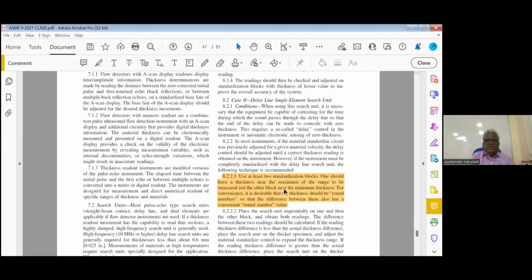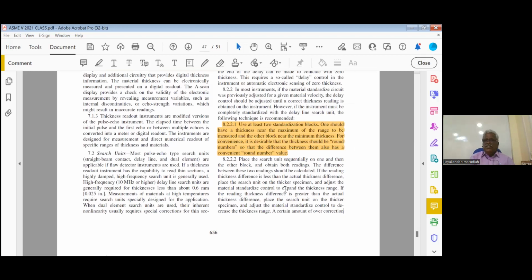Then please go to page number 656, 8.2.21. Use 8.2.21, page number 656. Use at least 2 standardization blocks. One should have a thickness near the maximum of the range to be measured, and the other block near the minimum thickness. One is maximum, the other one is the minimum thickness.